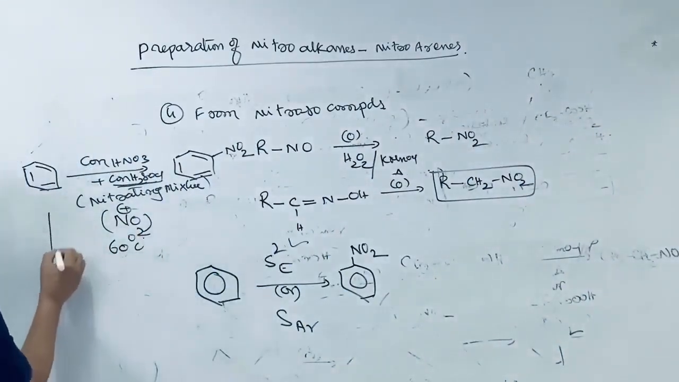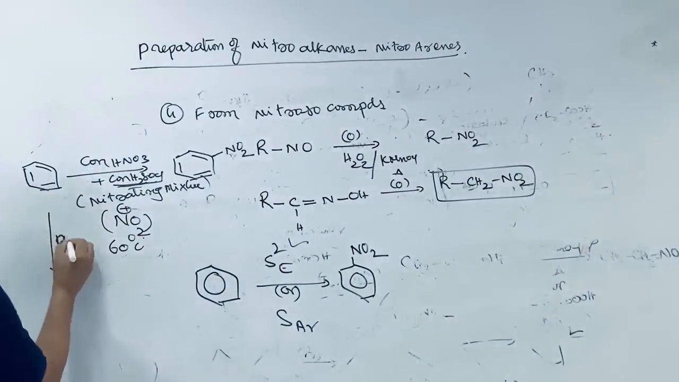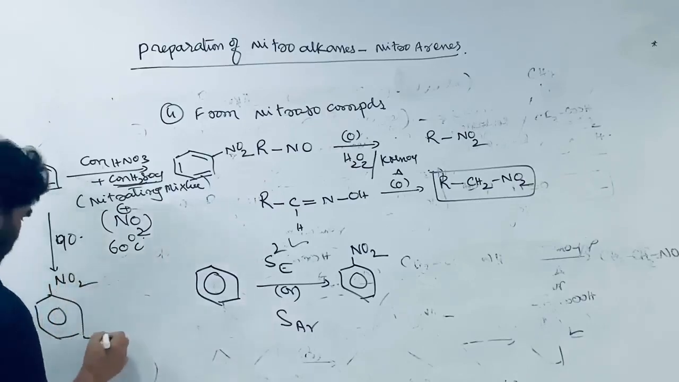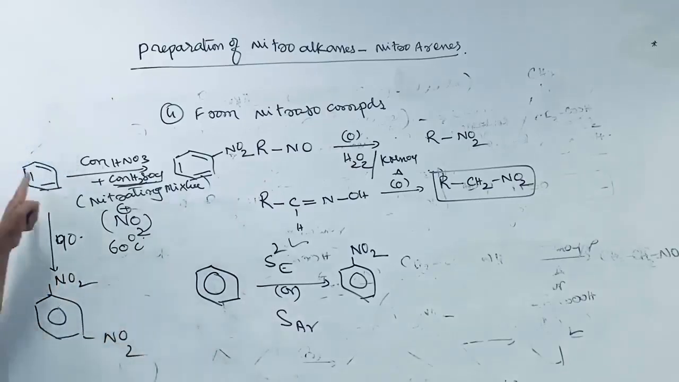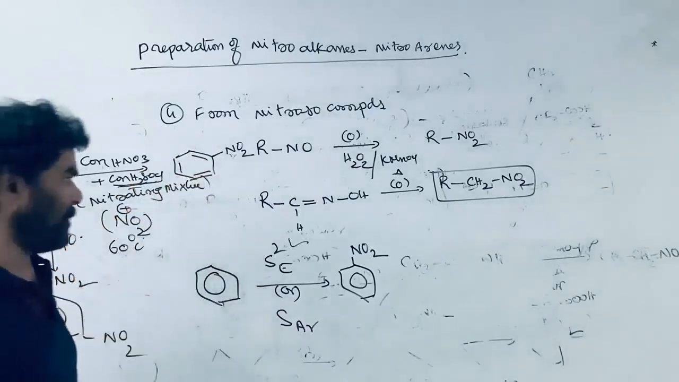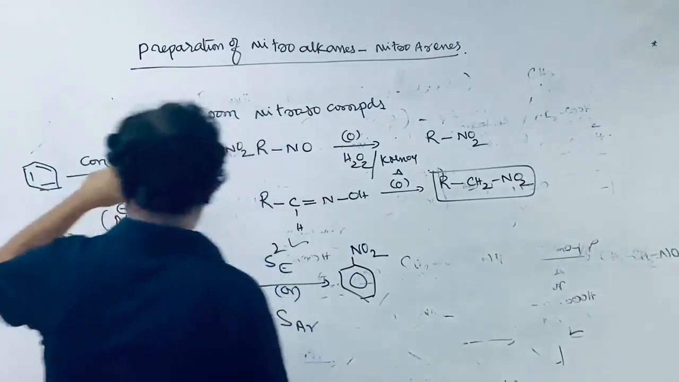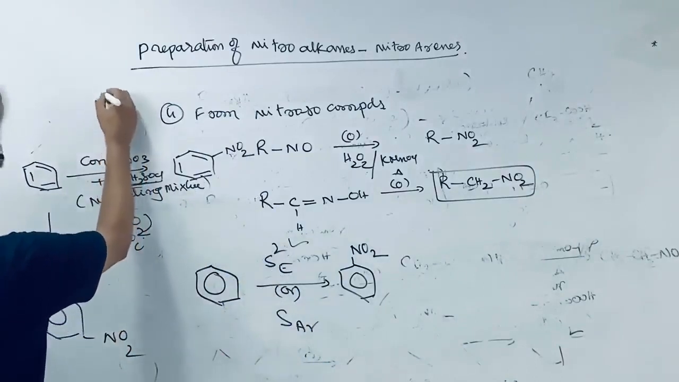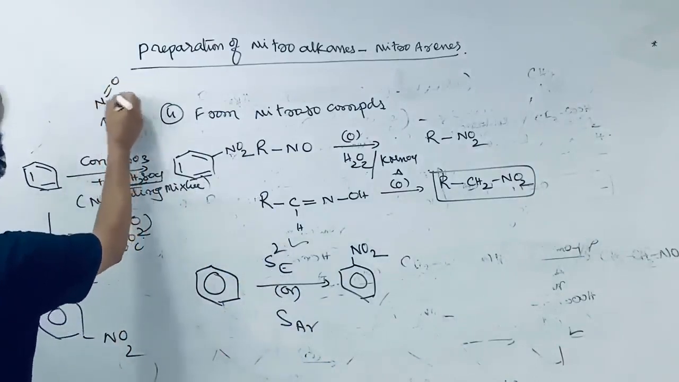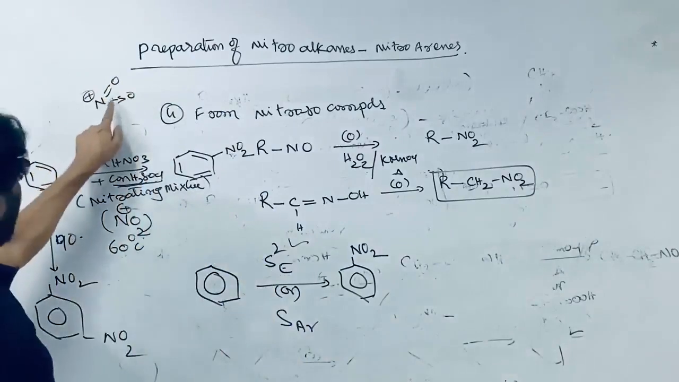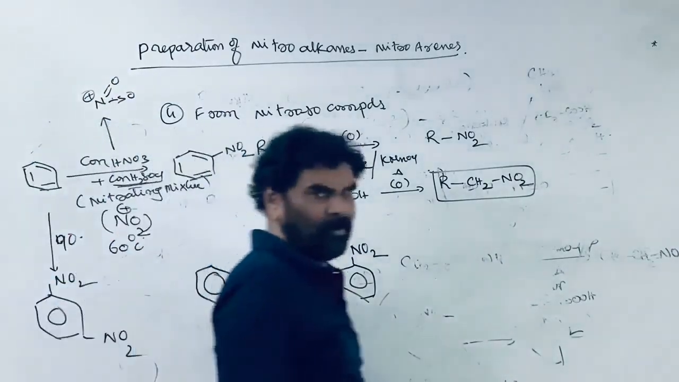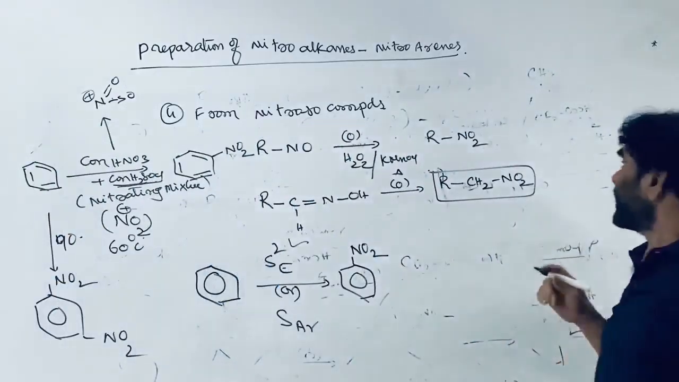If the same reaction is carried out at 90 degrees Celsius, in the majority of cases meta-dinitrobenzene is formed. Benzene to nitrobenzene is the case. You know the mechanism. This is providing the NO2 plus electrophile. The electrophile, the nitronium ion, attacks and forms the sigma complex, and that mechanism you know. I am not writing this one.